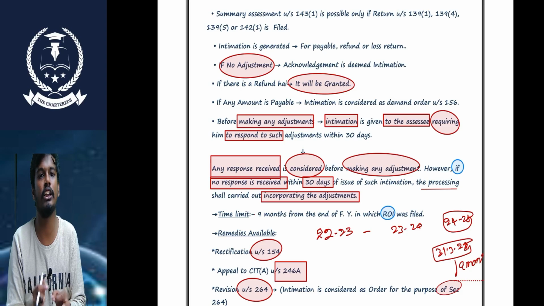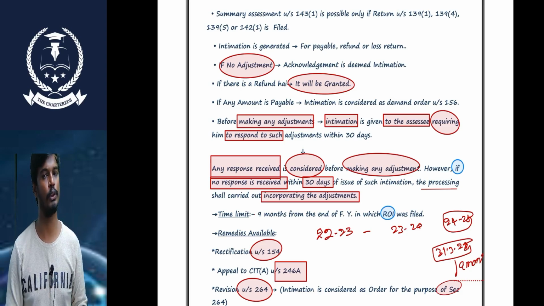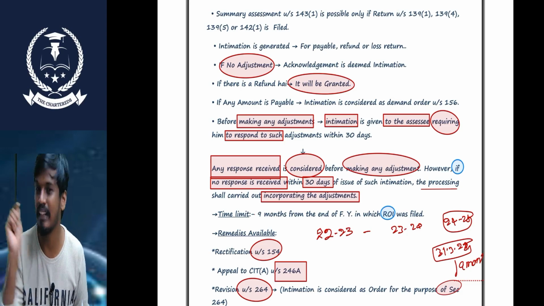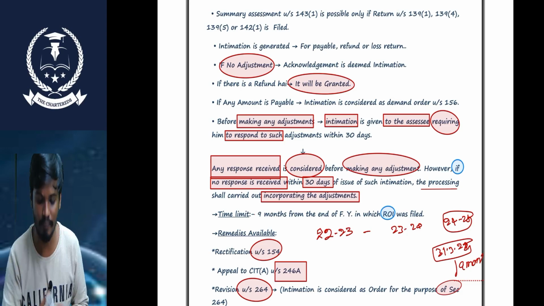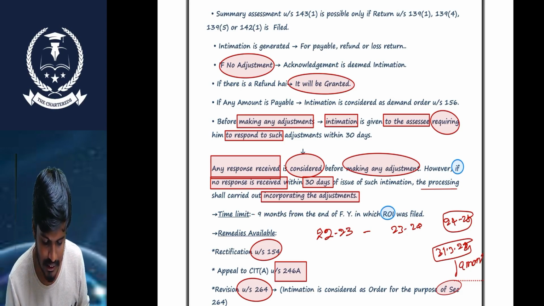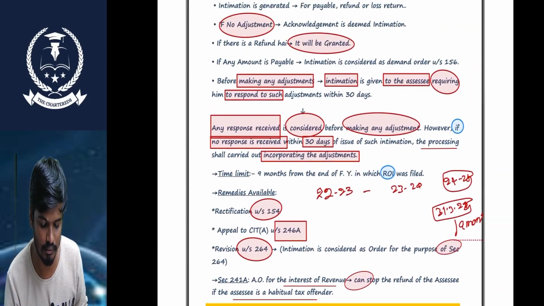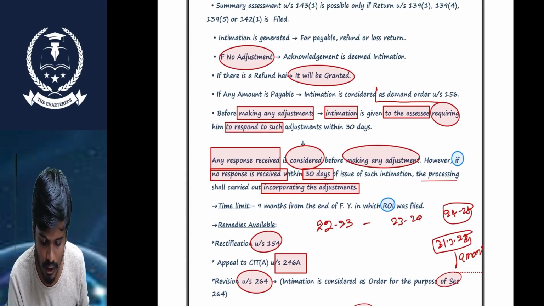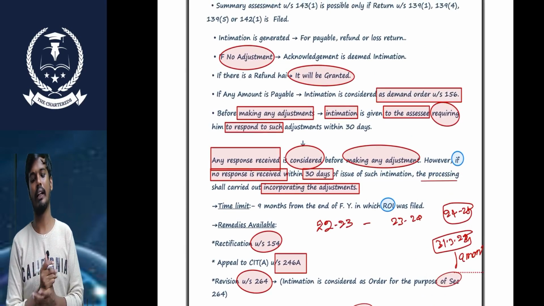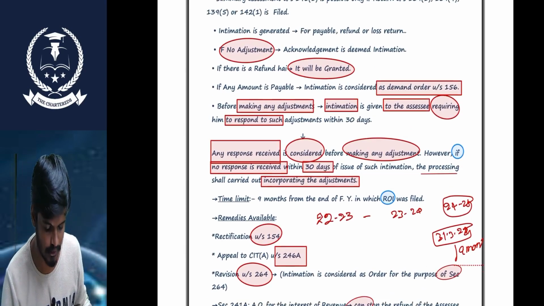In this intimation order, I clearly mention that, hey SSC, please pay this amount. So in this scenario, in this type of intimation order, I treat it as a deemed demand order under section 156. That's it. One deemed demand under section 156.